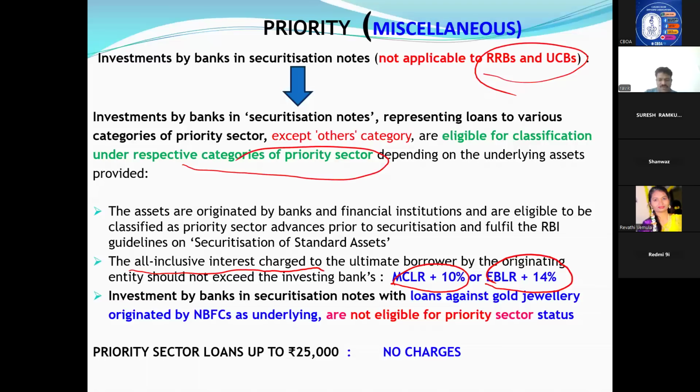Investment by banks in securitized notes with loans against gold jewelry originated by the underlying entities is not eligible. Securitization notes with loans against gold jewelry will not classify for priority. And the point is, for priority sector loans up to 25,000, we will not collect any processing charges. Okay.